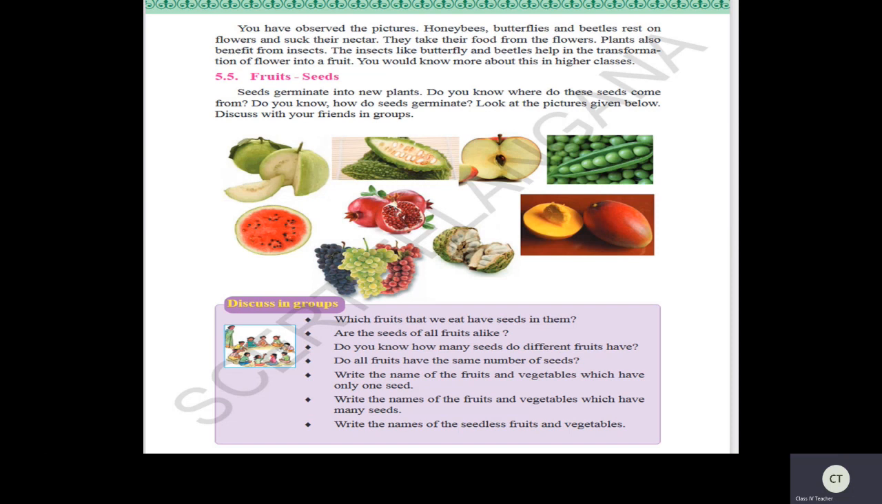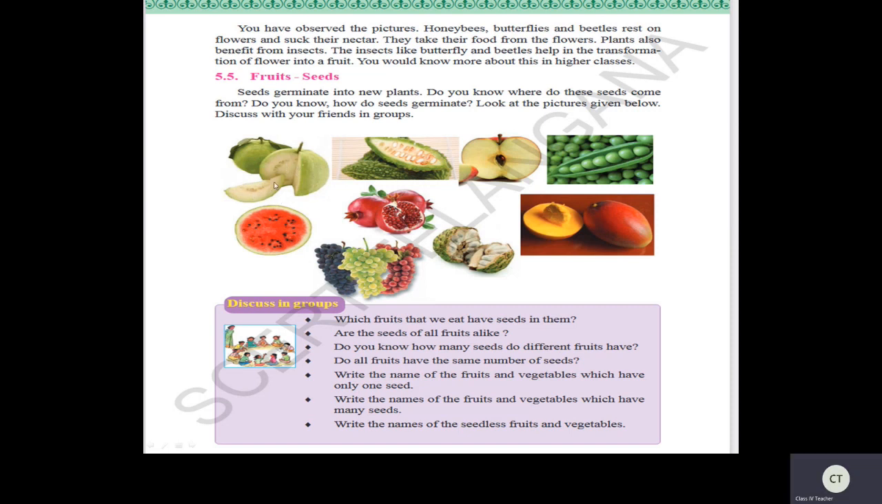Okay, children, and you can use them in your curries, right? Yes, I hope you will do this experiment after listening to the class. Now see, do you know where these seeds come from? Now only we have seen, right? The flower is slowly transforming into fruit.